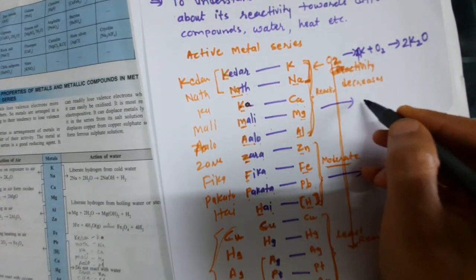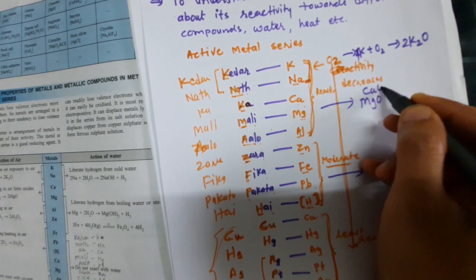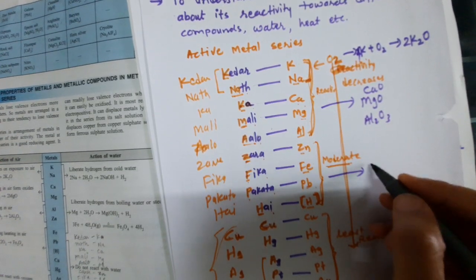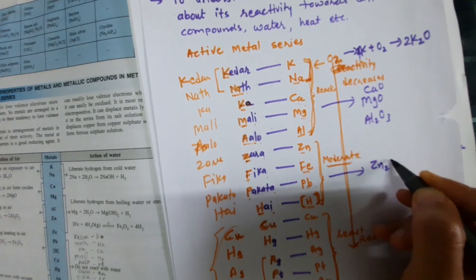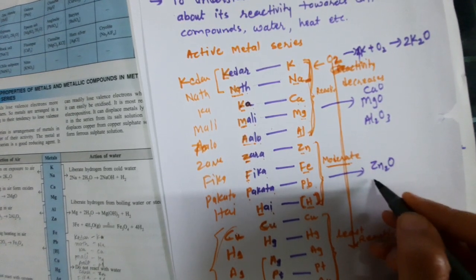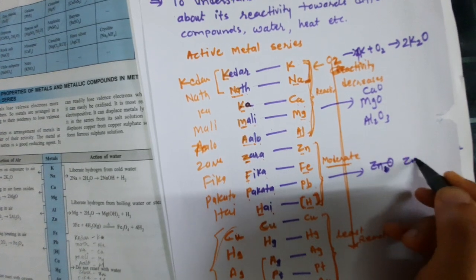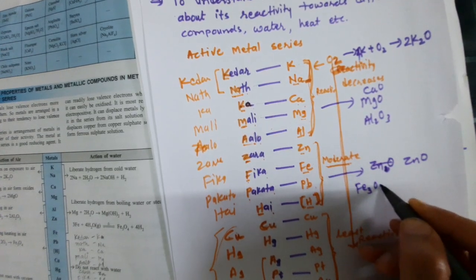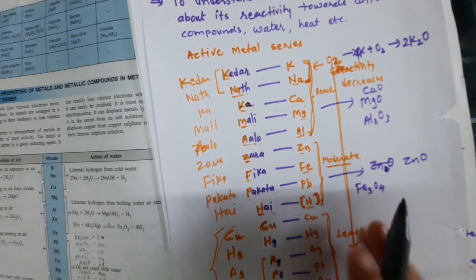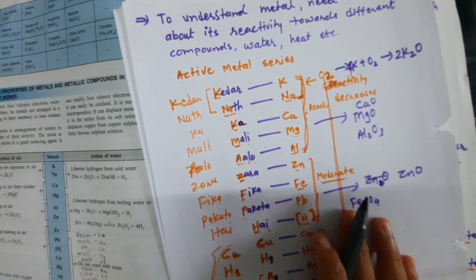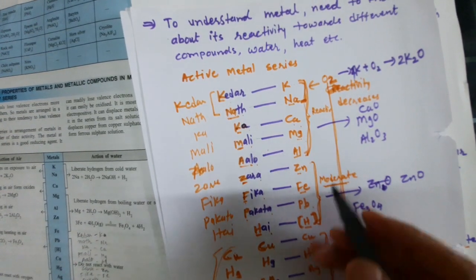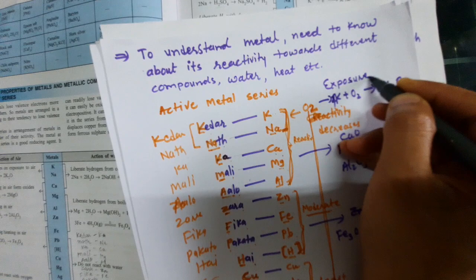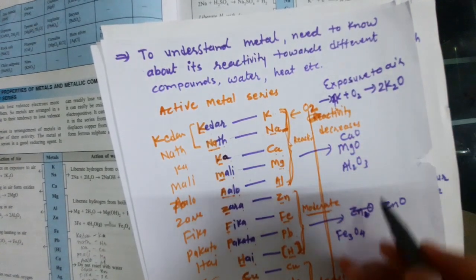Here this will form MgO, CaO, Al2O3, zinc converts into ZnO, and for iron we can say Fe3O4. So they convert into the oxide when they react with air, or we can say when exposed to air, they convert into their oxide form.